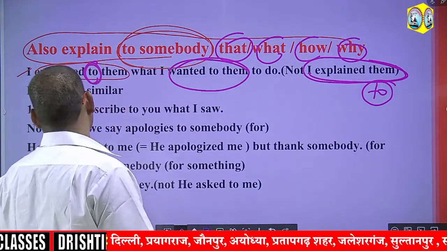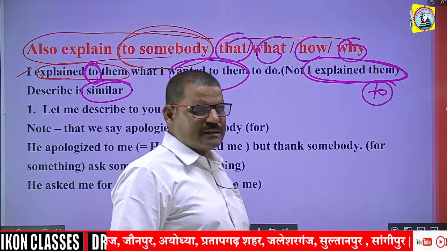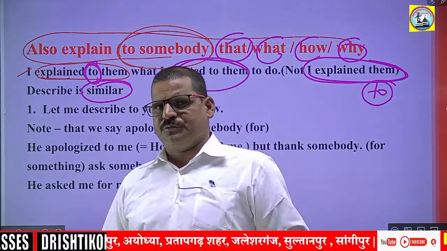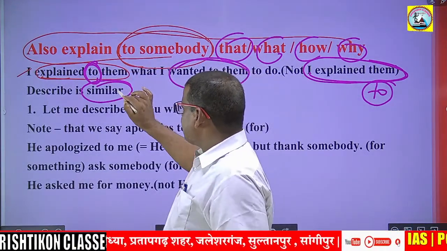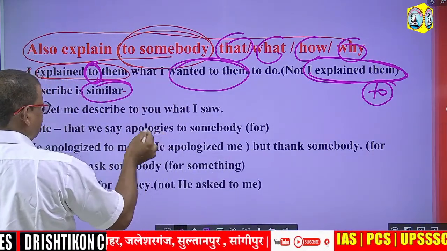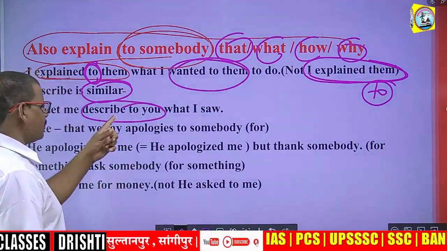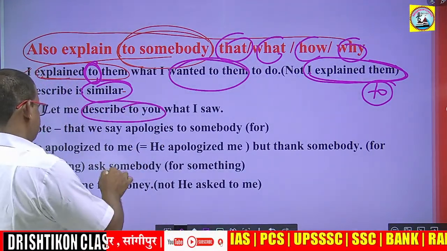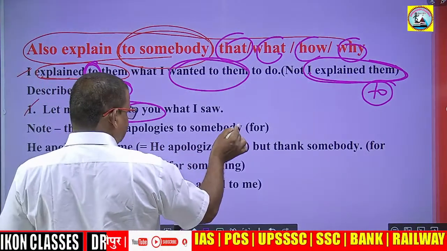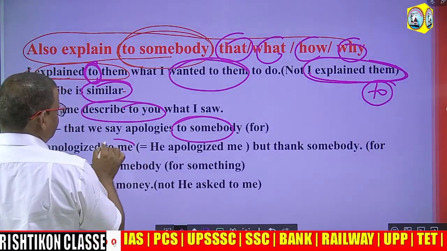That's very important. Another one here is similar. Similar also takes preposition to. Right? Let's say this one: let me describe to you what I saw. Describe to. Already, describe also takes preposition to. We say apologize to somebody. He apologized to me.